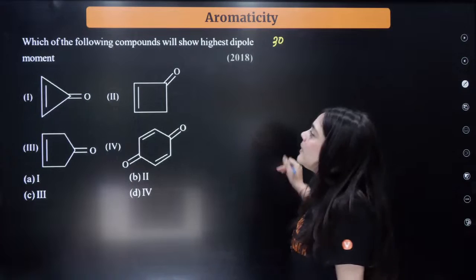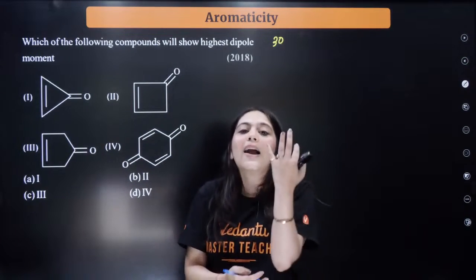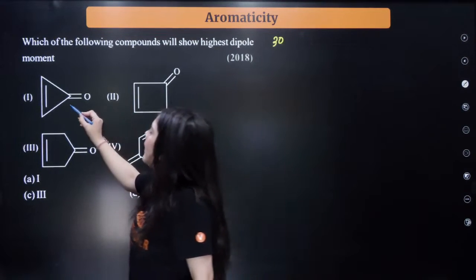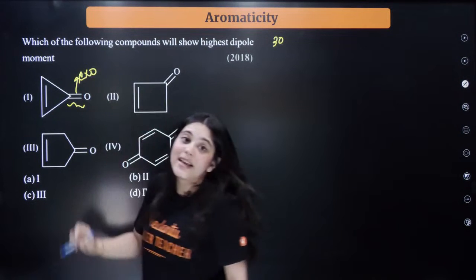Correct. So here, bacha, whenever such compounds are given to you and you have to look for their aromatic or anti-aromatic nature, can you see in every compound there is an exo bond present. Exo bond. Now what is an exo bond?